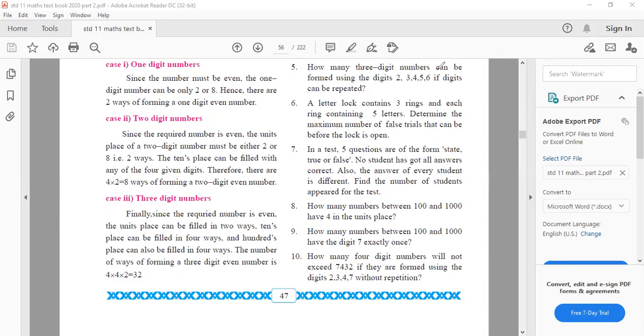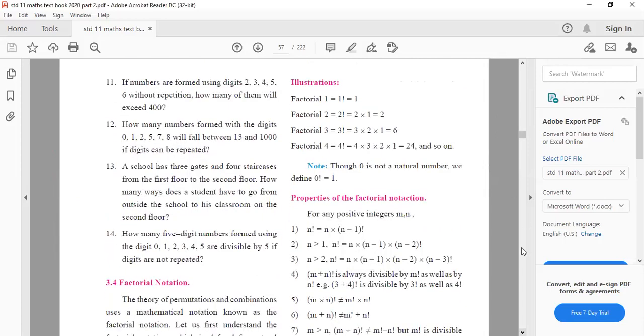Now we go to the last set of questions. How many more minutes? Yeah, I think we'll complete it. Question number 11. If numbers are formed using digits 2, 3, 4, 5, 6 without repetition, how many of them will exceed 400? It should be more than 400. So between 400 and 999, how many will be there?